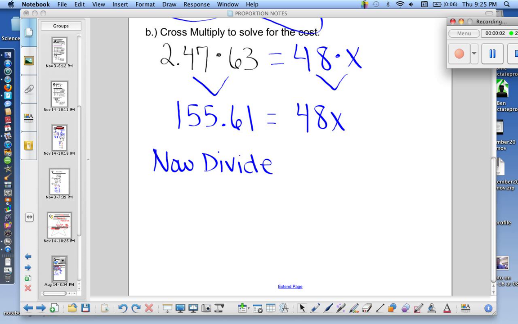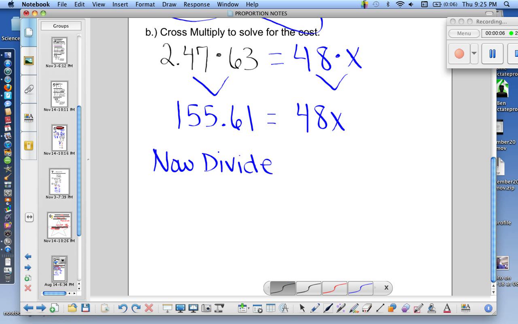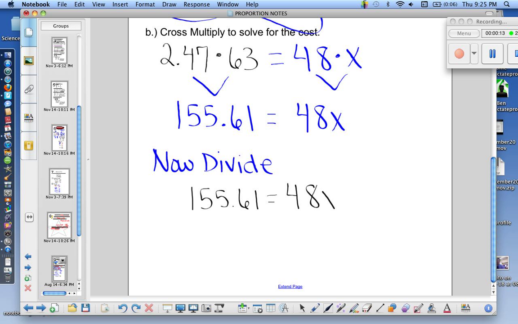So to solve for x, now we need to divide. So we need to divide both sides by 48 so that we can get x all by itself.